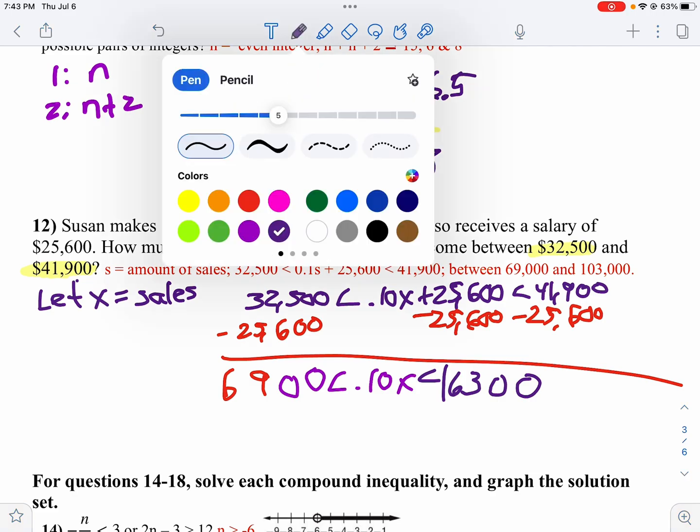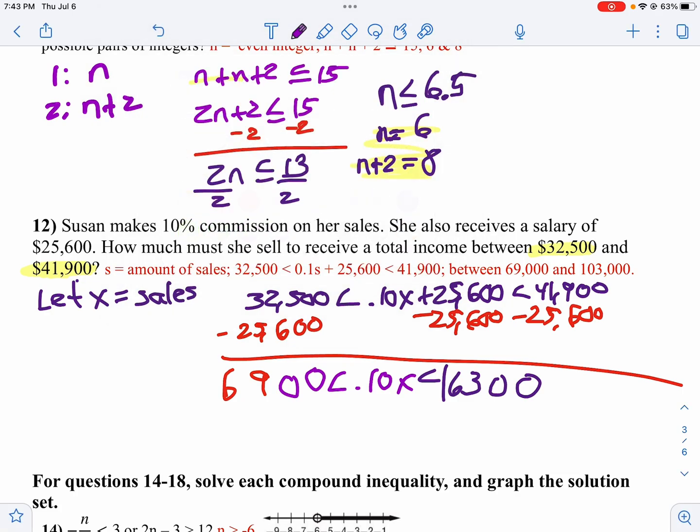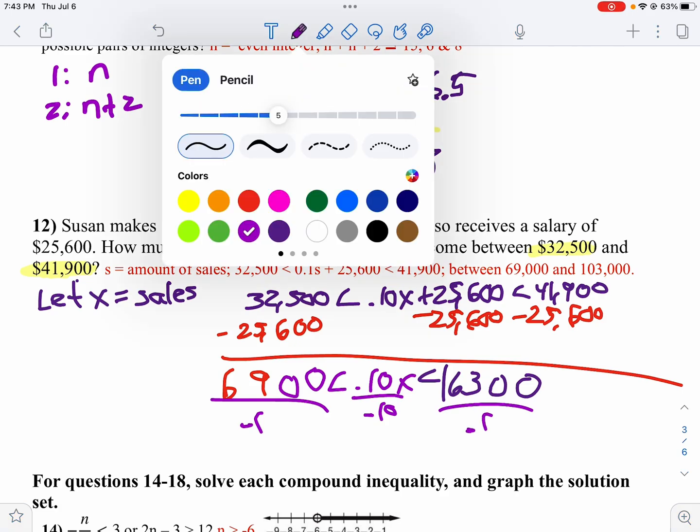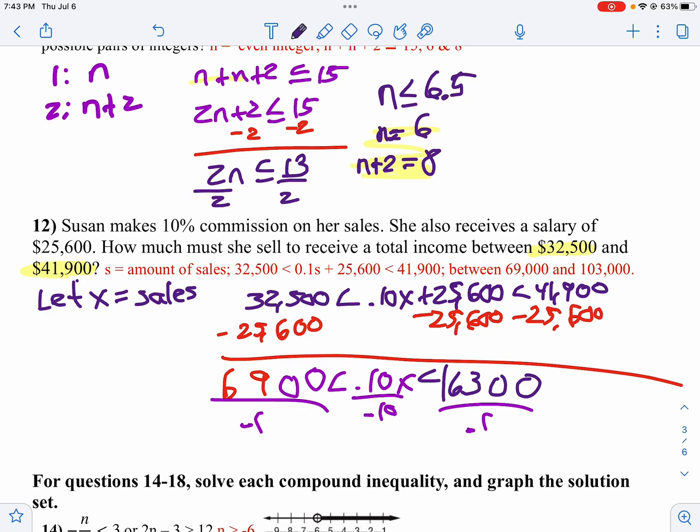Now we'll divide both sides by 0.1. So she's going to sell between 69,000, because when you divide by 0.1, you just move the decimal place over 1, and 163,000.